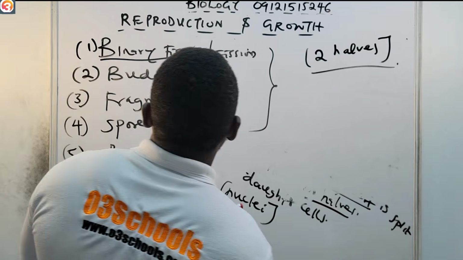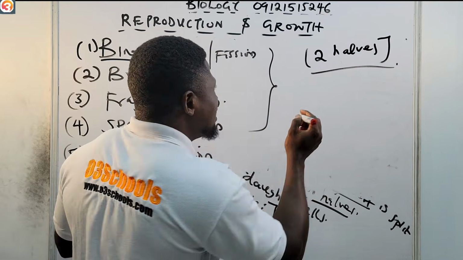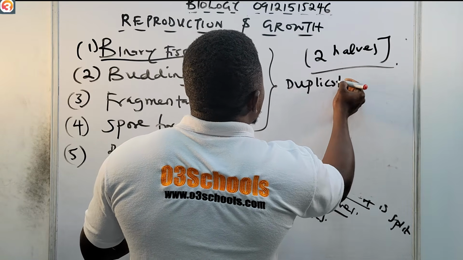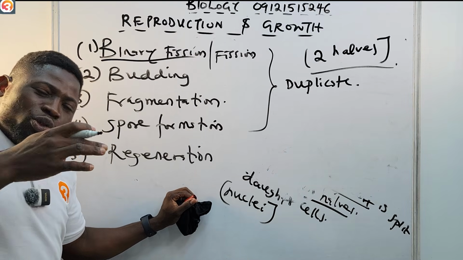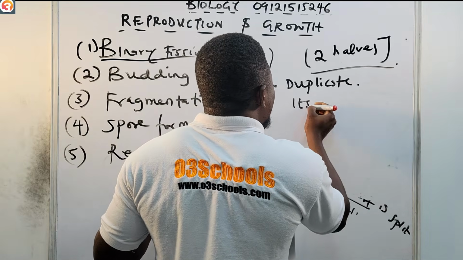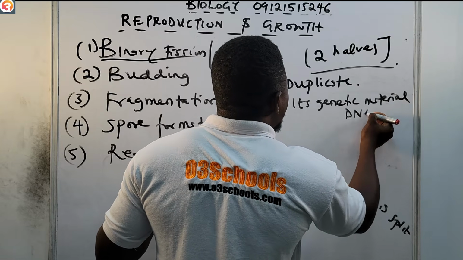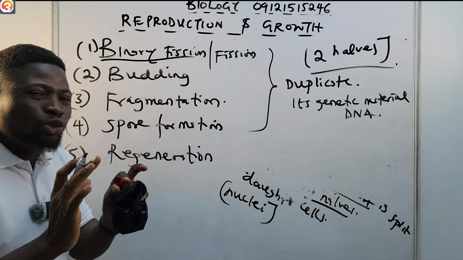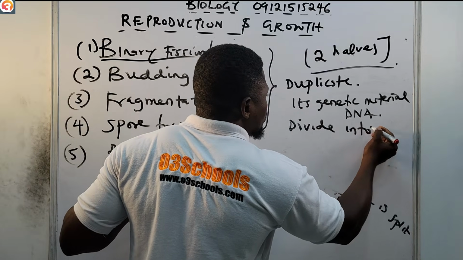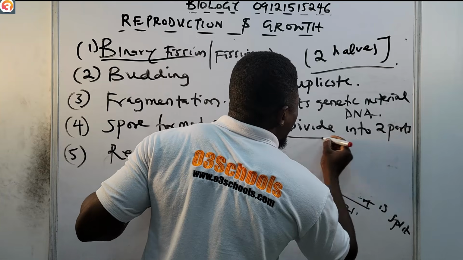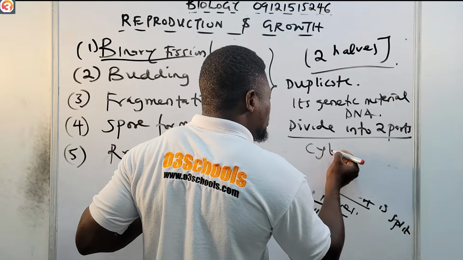And what happens mostly is that in this process of binary fission, an organism will duplicate its genetic material. It will copy the DNA, and then it will divide it into two parts. And after it has divided into these two parts, the process is called cytokinesis.